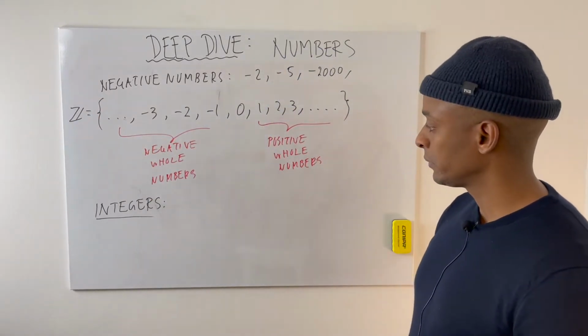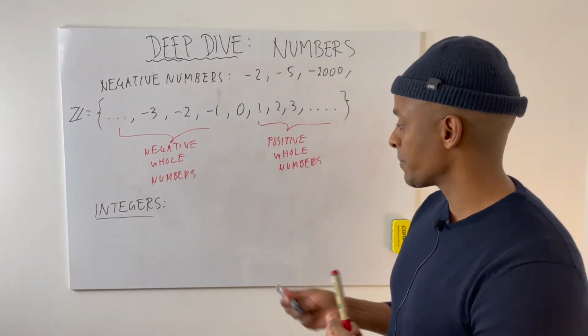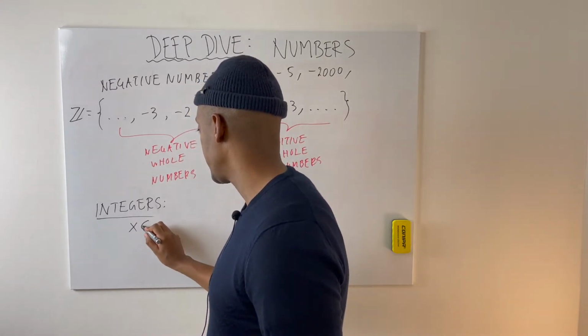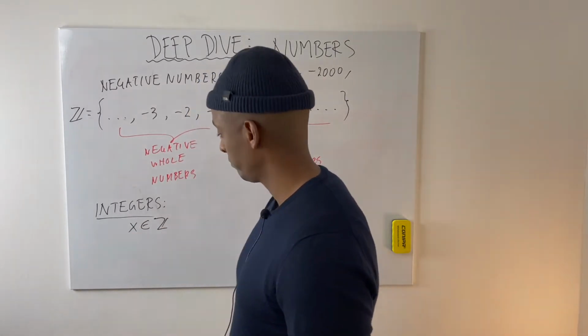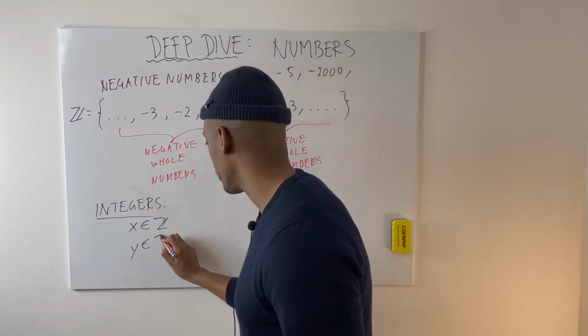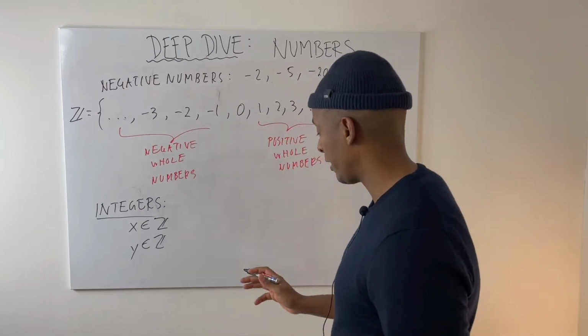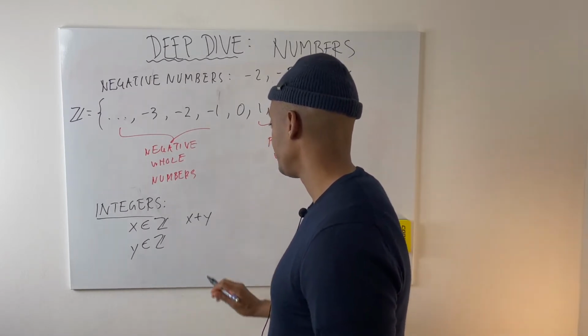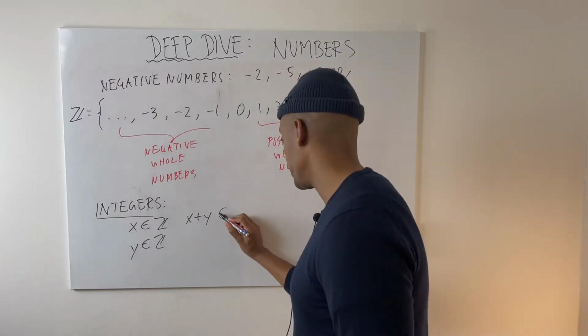Okay? And now we say as mathematicians, if x is an integer, and if y is also an integer, then we have, like before, x plus y is also going to be an integer, right?